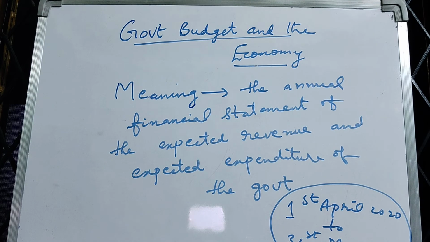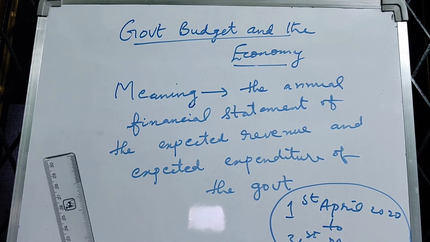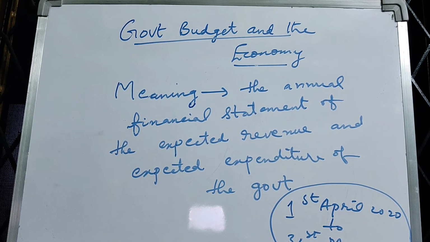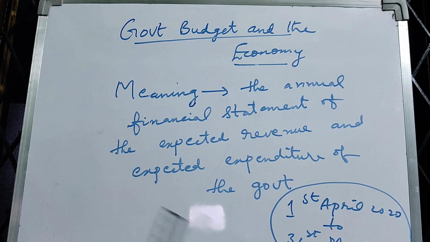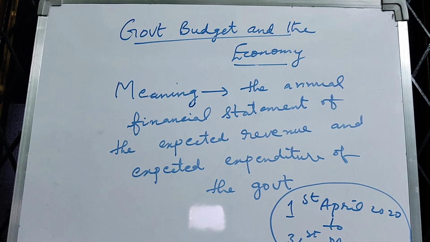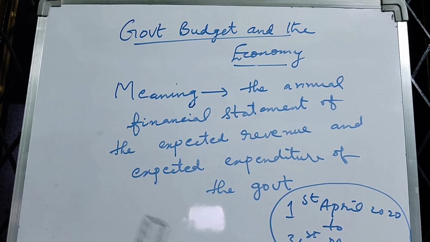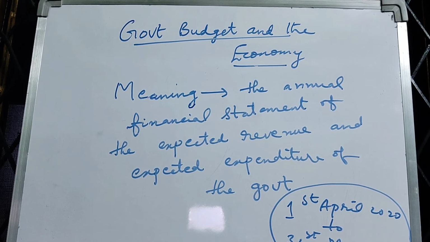Every government in the world prepares this budget. In our country, we have a federal structure. That means we have a central government for the entire nation and we have state governments for the different states. So we also have 2 levels of budget.